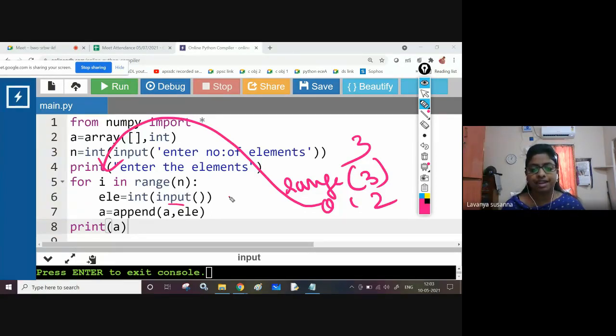For example, if I enter element 10, 10 will be stored in ELE. Now what I am doing: a equal to append of a comma ELE. 10 will be appended to the array. Like that, this for loop will be iterated for 0, 1, 2. First i will be 0, next i will be 1, next i will be 2.